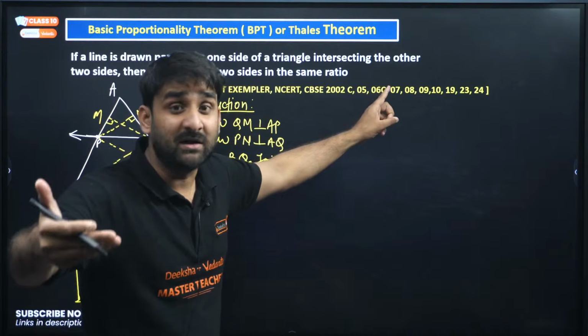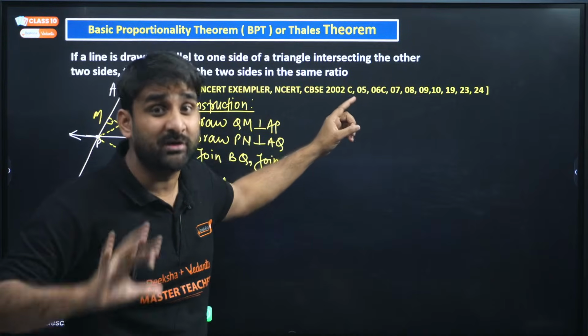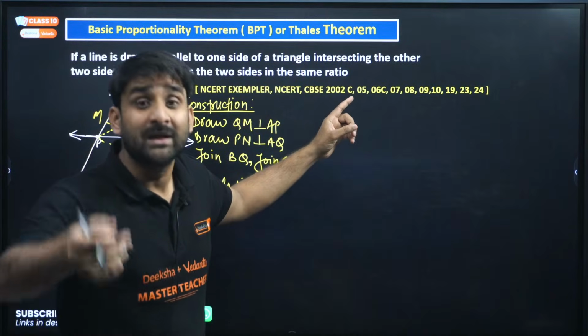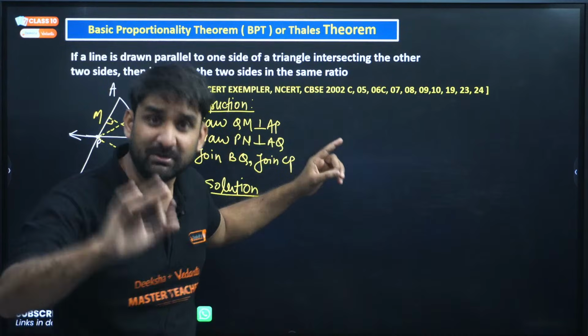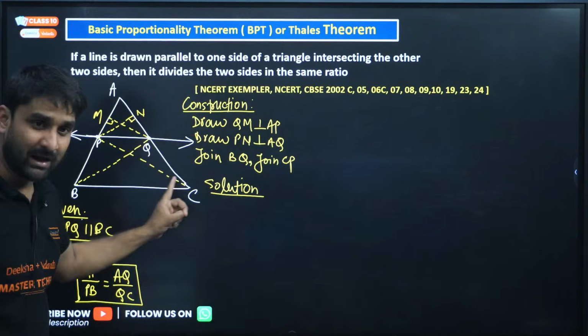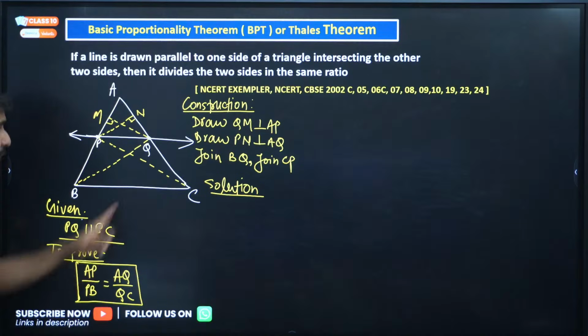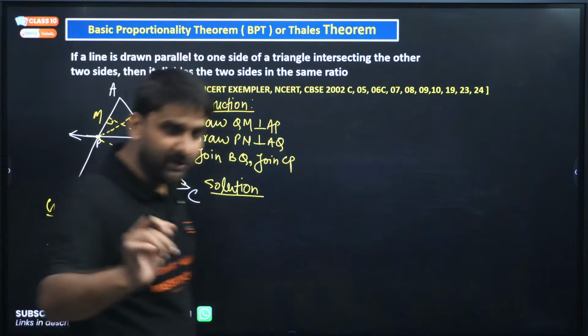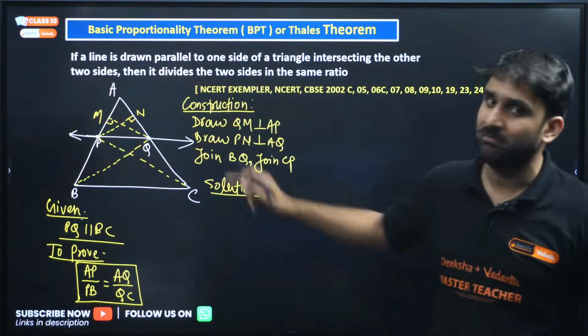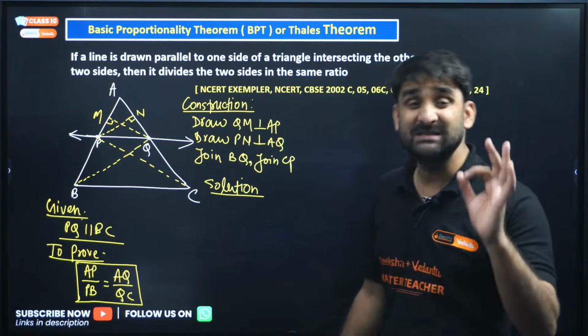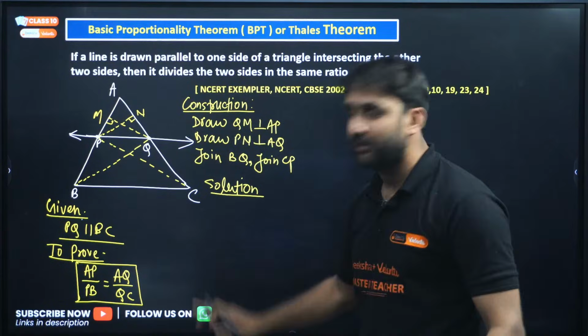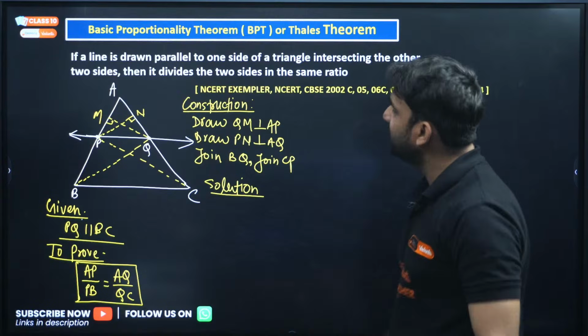And in 5 marks, how does CBSE evaluate your answer sheet? They give you marks step-wise. You will get marks on the diagram, given, proof, construction, everything. So whenever you respond to such a question in the exam, always follow the steps. Please, my dear. That's why I'm also following the steps today. Okay, so let's do the solution.